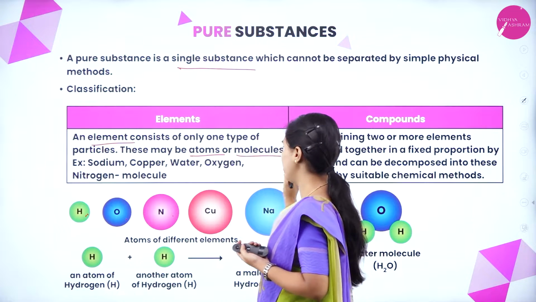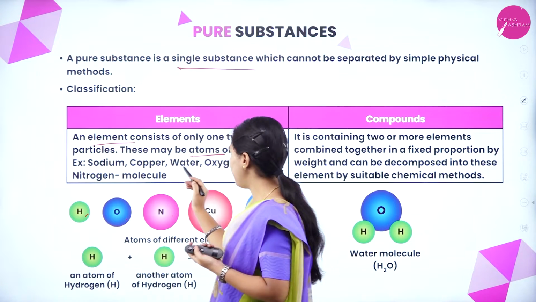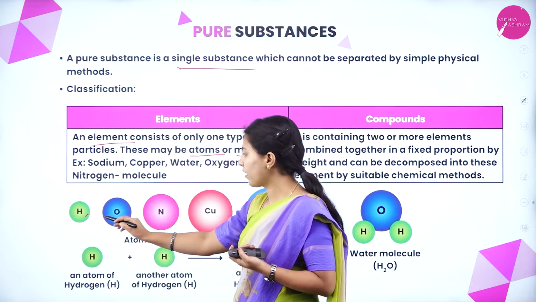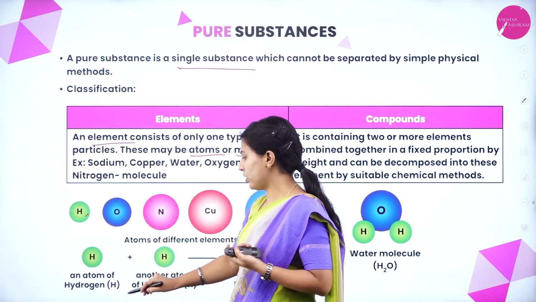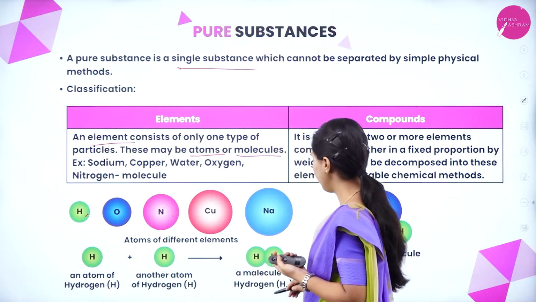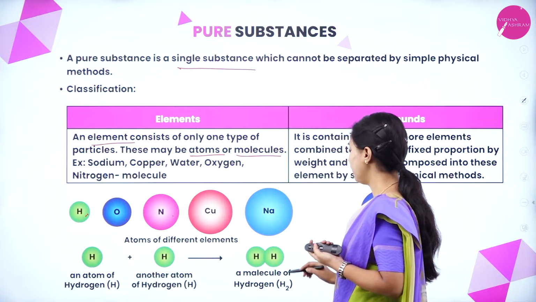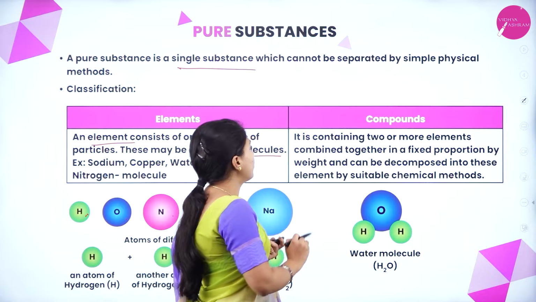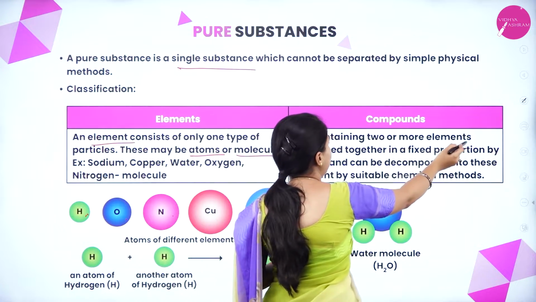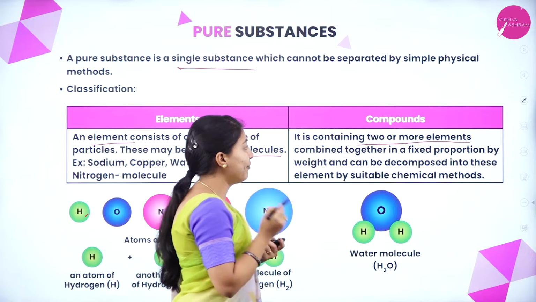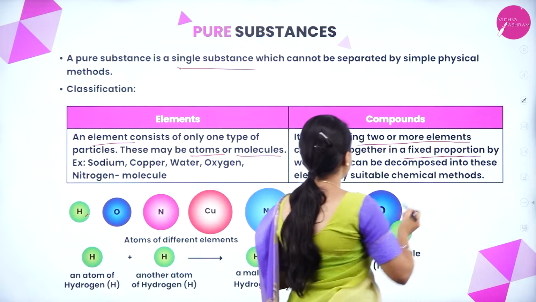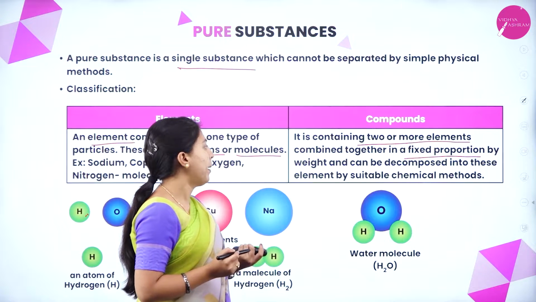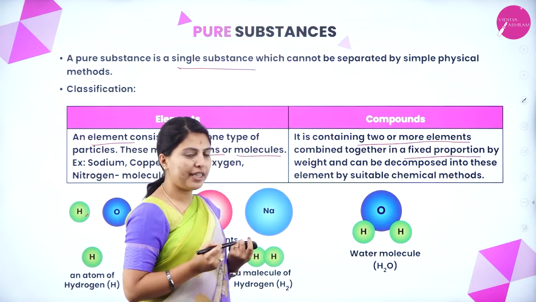That is nothing but an element. This may be atoms or molecules, that is sodium, copper, water, oxygen, nitrogen molecule. See here, an atom of hydrogen plus another atom of hydrogen will form a molecule of hydrogen. Okay. See here, compounds. A compound contains two or more elements combined together in a fixed proportion by weight and can be decomposed into these elements by suitable chemical methods.